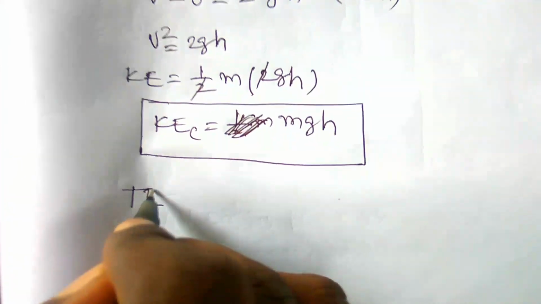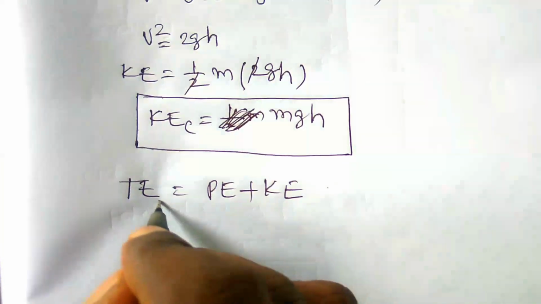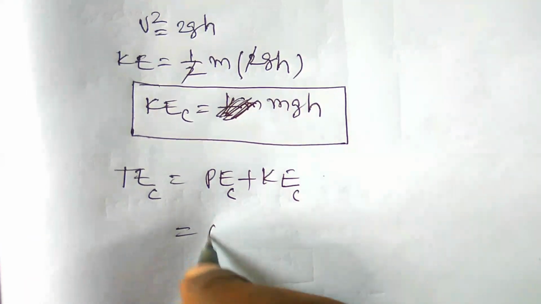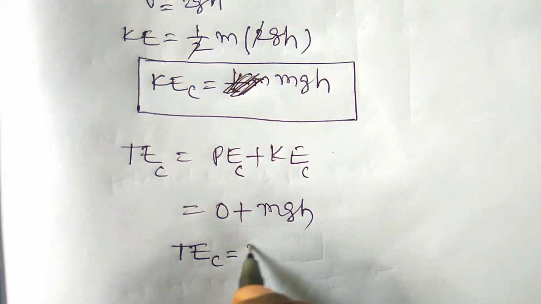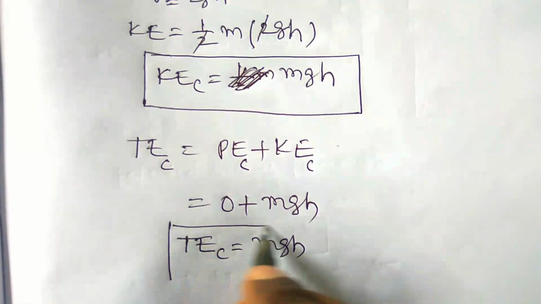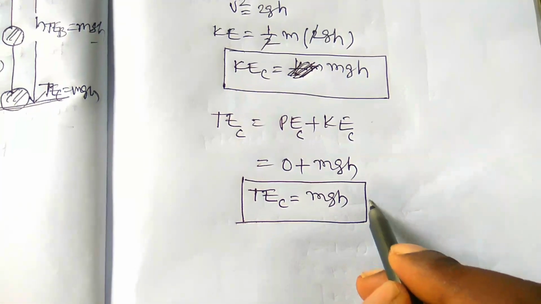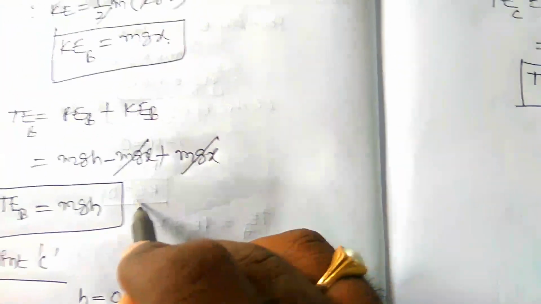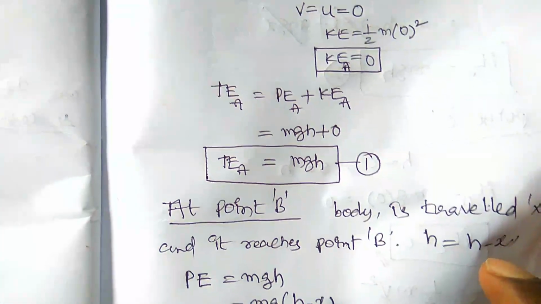Now the total energy is equal to potential energy plus kinetic energy, which is 0 plus mgh, so TE at C is equal to mgh. So let us see the total energy at all the points. TE at C is equal to mgh. From these three equations, this is equation 3 and this is equation 2 and one more equation 1. From equation 1 to 3